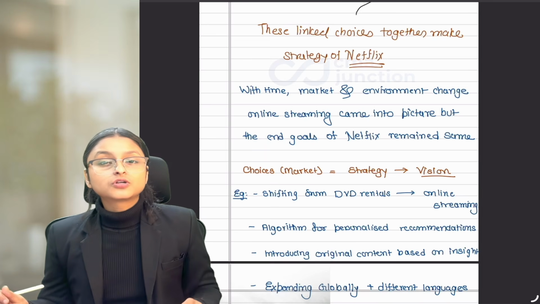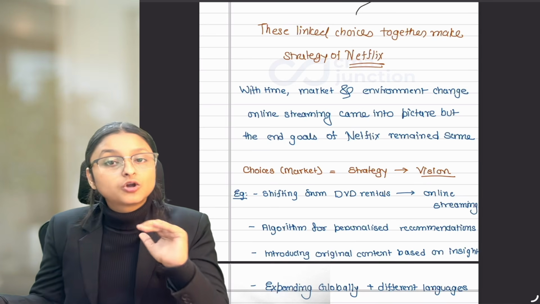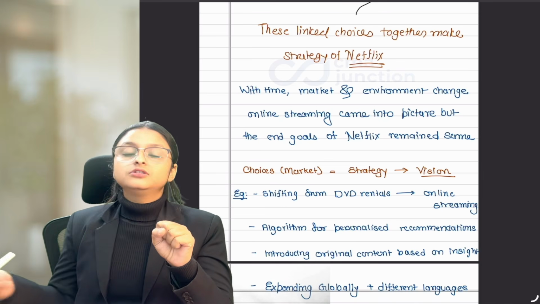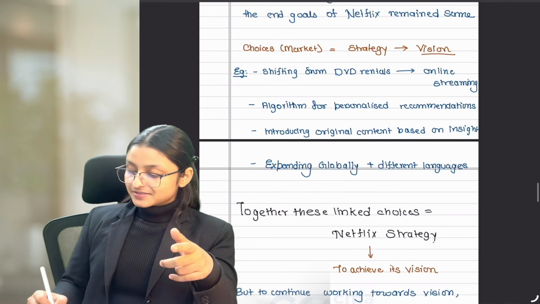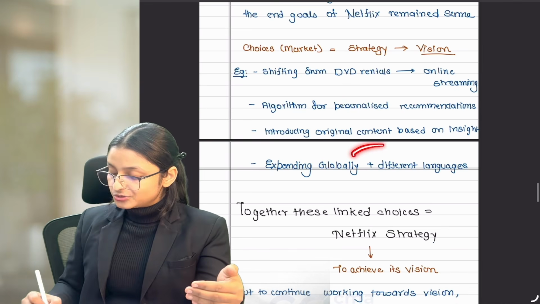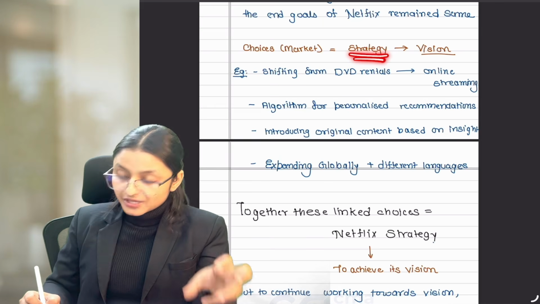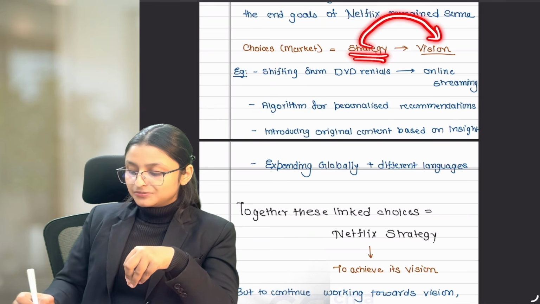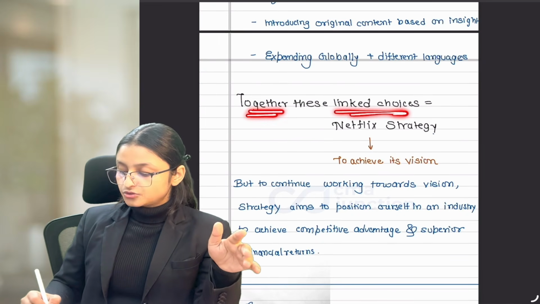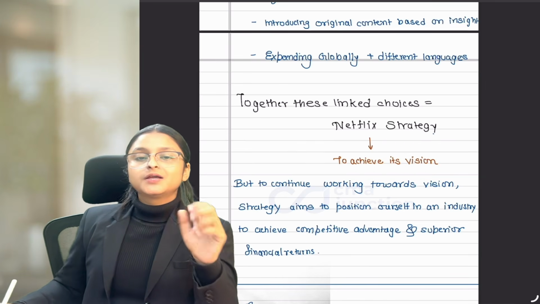Now, how did Netflix know that we would like that particular series? The reason is they have a lot of data about what customers watch. They use that to make other series or movies. After that, they decided, why limit ourselves to English only? We can go global by using different languages. So they made different choices which together made their strategy and helped them to achieve their vision. So what we have understood is that these linked choices together make Netflix's strategy to achieve its vision, that is our end goal. But think about it.